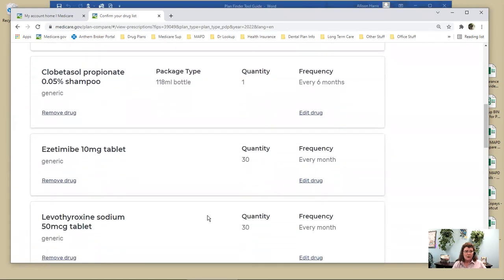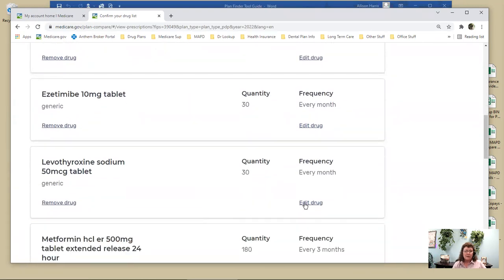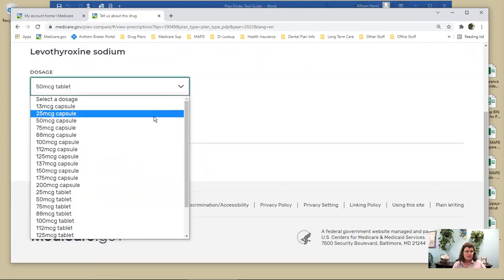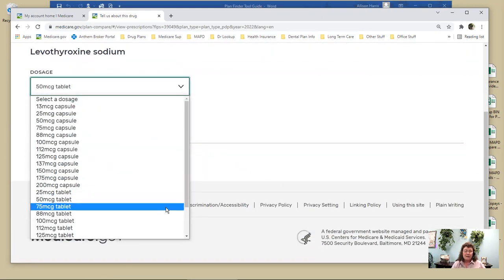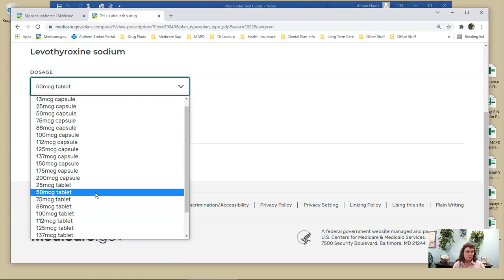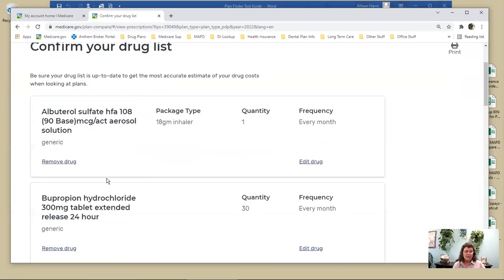Okay, so we know how to edit a drug. The other thing, and the reason you want your bottles in front of you, is there's capsules and tablets. That's why the form we have you fill out asks, do you take the tablet or the capsule? Because sometimes it can make a big difference. Sometimes it doesn't, but on this particular drug, everybody takes the tablet, but the capsule isn't covered by anyone. So we're just going to go ahead and add the tablet.